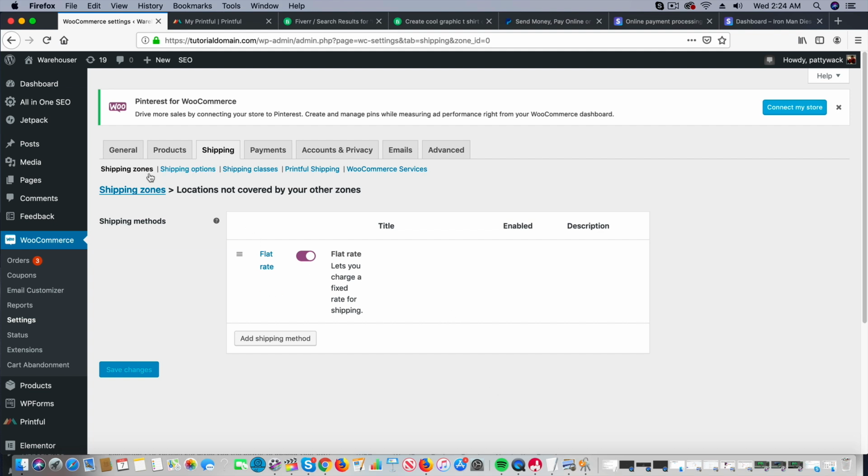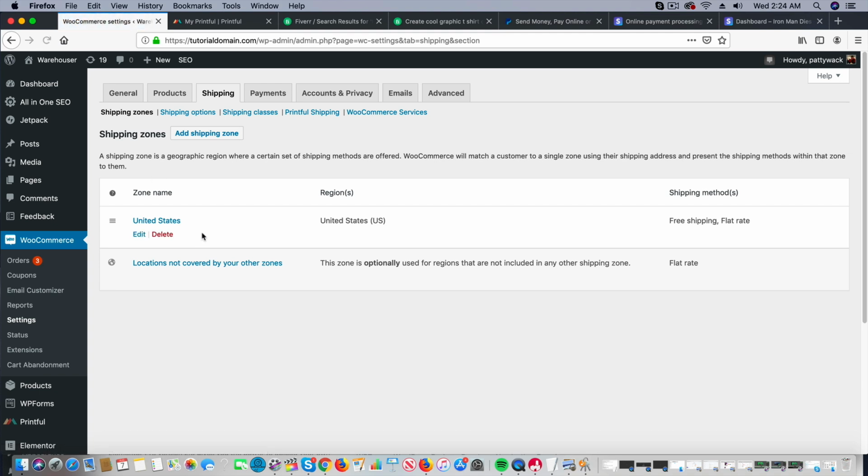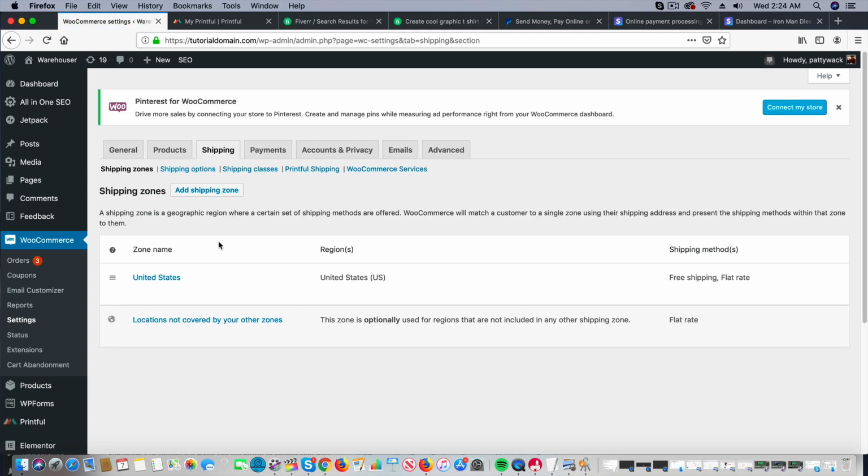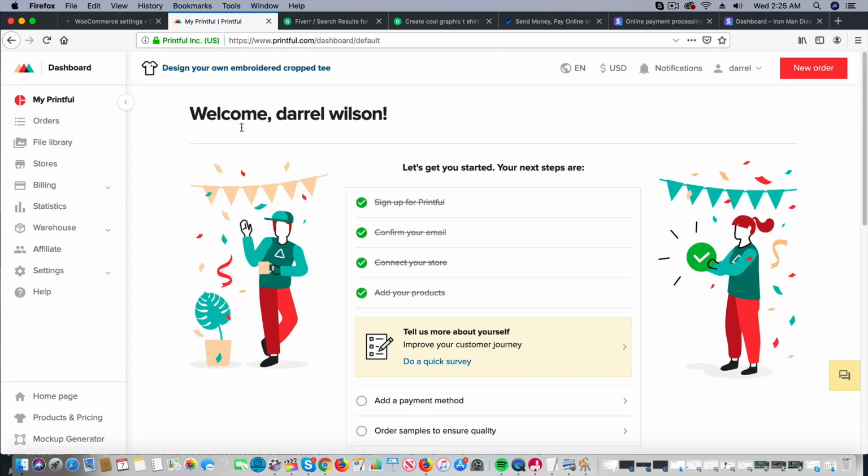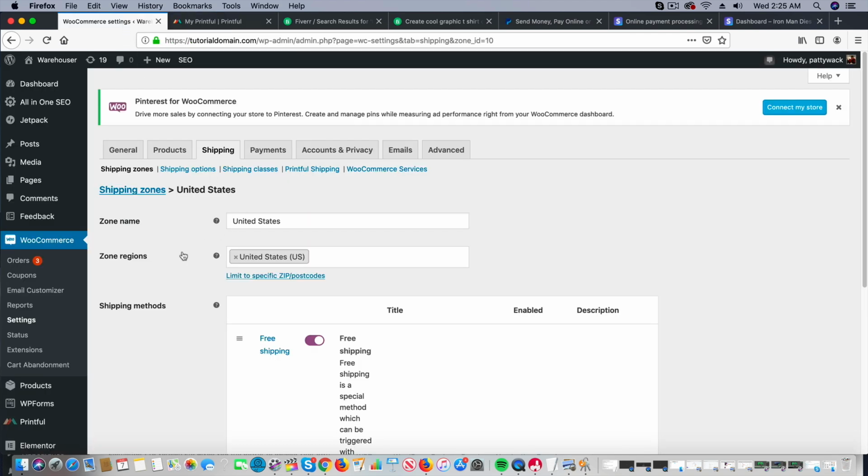Now, I recommend this option more because you want to encourage people to buy more on your website, and also people don't want to see the shipping fee. You know, people hate it when they see shipping fees, right? So what I recommend is, look, I think the best idea for shipping is probably to have free shipping, and then on your products when you create them, just add the shipping cost into the products, because when people hear free shipping, they're more inclined to buy your product.